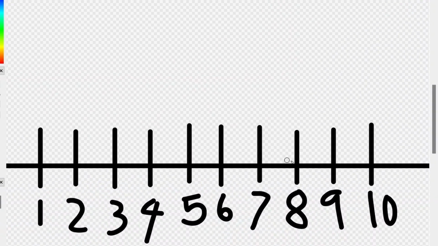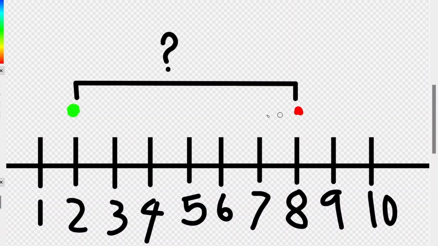Okay, so right here we have one dimension. Just think of this as the x-axis. Let's say part A is currently at position 2, and part B is currently at position 8. What is the distance between them? Well, if you're smart, you can probably figure out that you can just count 1, 2, 3, 4, 5, 6, and the answer is 6. However, you could just do this position minus this position and get 6, which is basically what you're doing.